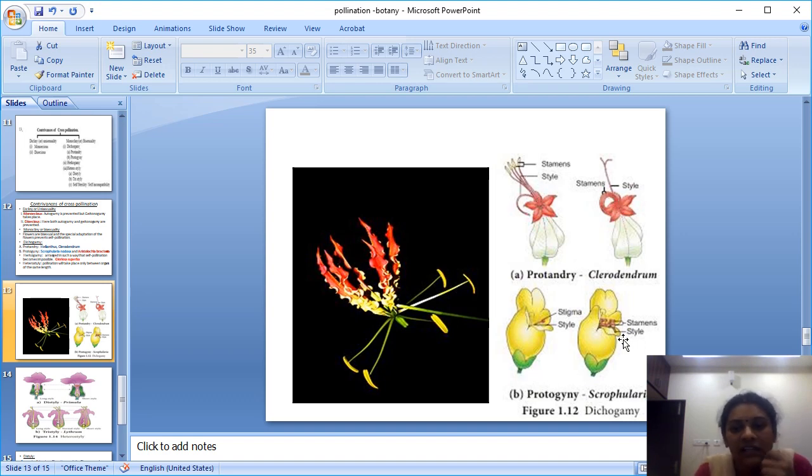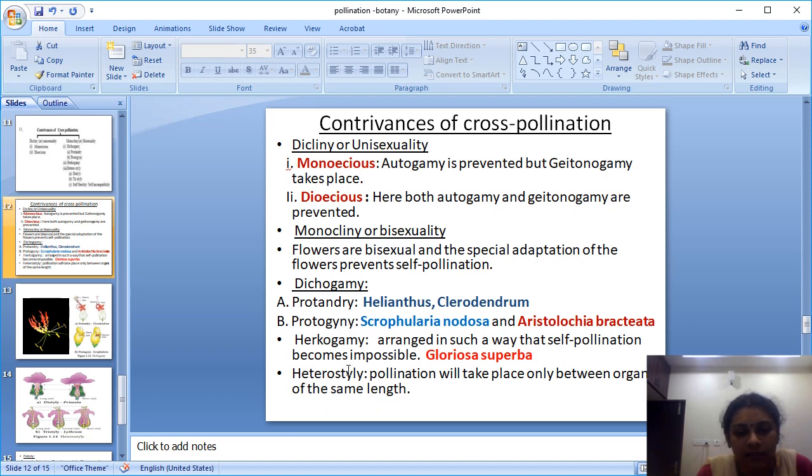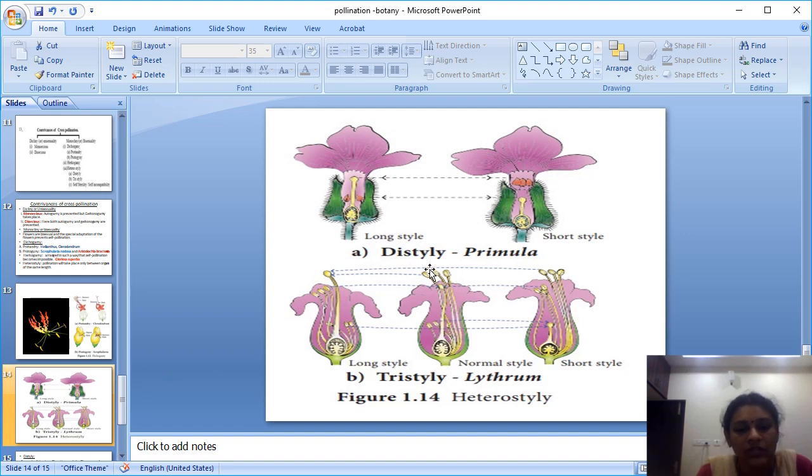And here, in Scrophularia nodosa, protogyny, the styles mature earlier than the stamens. And heterostyly is nothing but pollination taking place only between organs of the same length. Distyly and tristyly are examples of heterostyly.